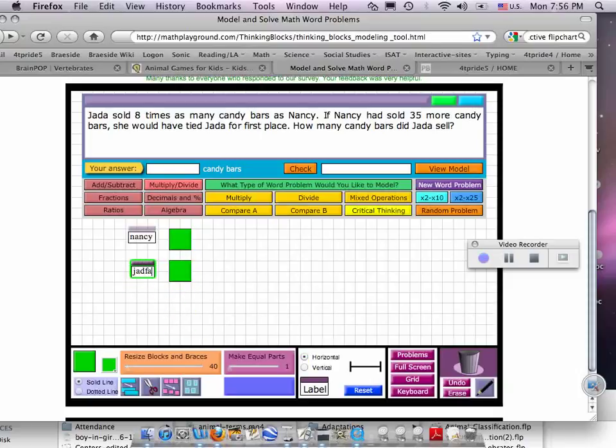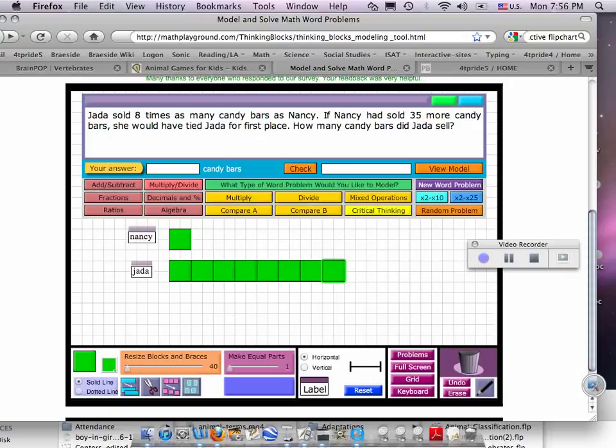Then this would be Jada. So 1, 2, 3, 4, 5, 6, 7, 8. Jada sold 8 times as many.